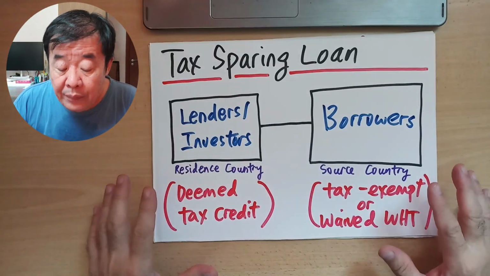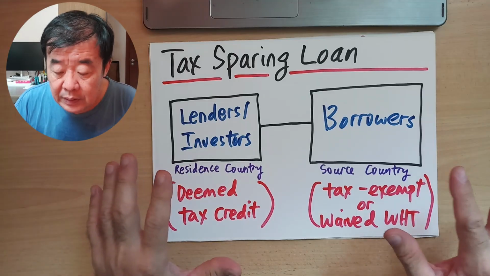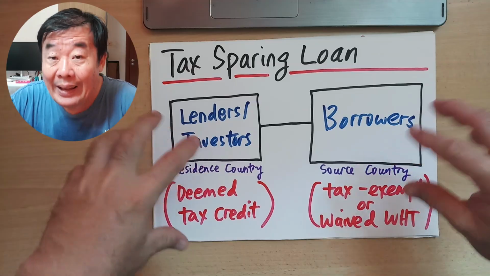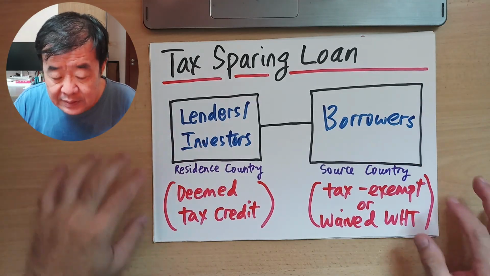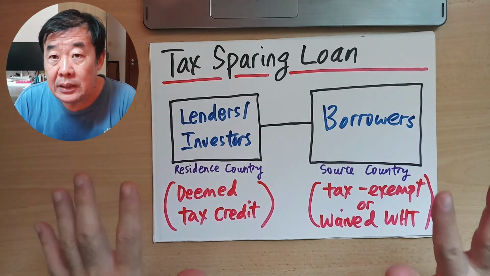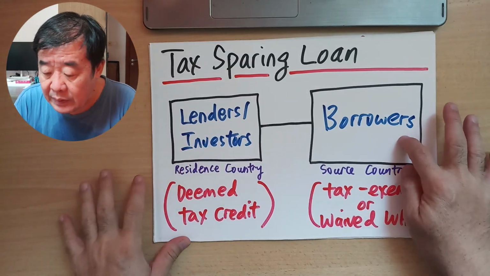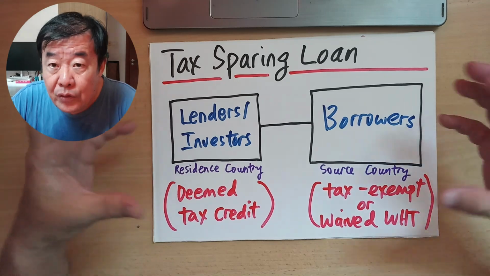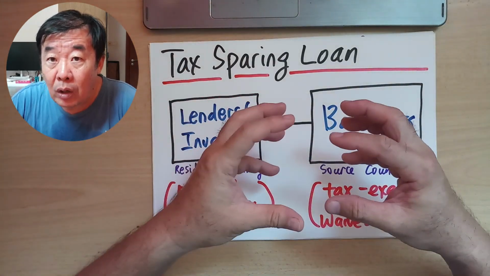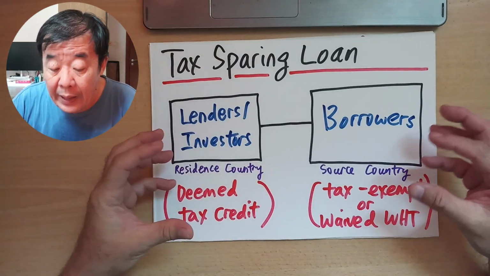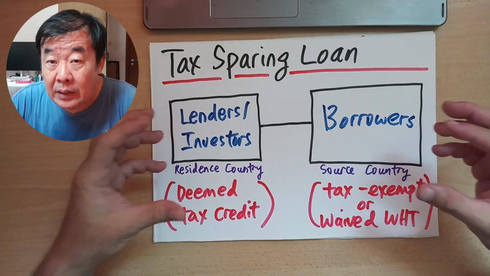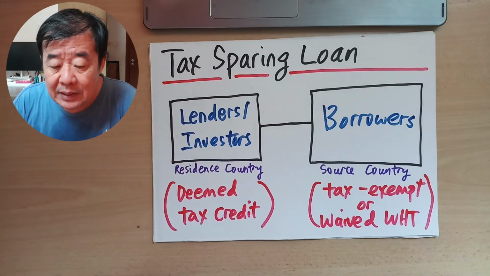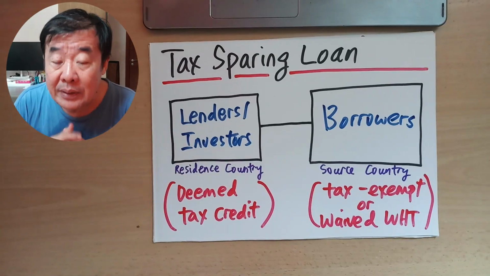Now, a tax-sparing loan or investment, if I narrow down from country to lenders, investor, and borrower, you look at this slide. Basically, a few commercial parties, the borrowers and the lenders, invested in two separate countries, wanted to borrow money or do investment. Then they will check the double tax agreement signed between these two countries, whether there is a tax sparing clause inside the double tax agreement.